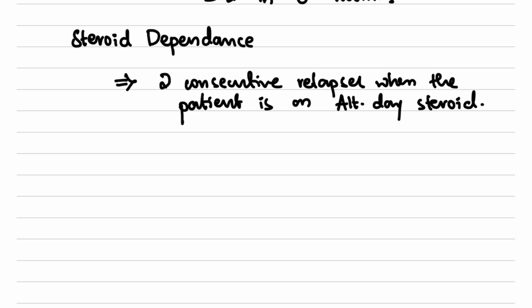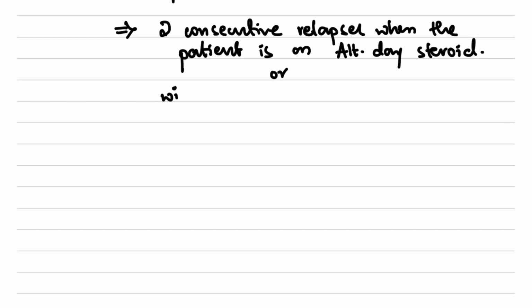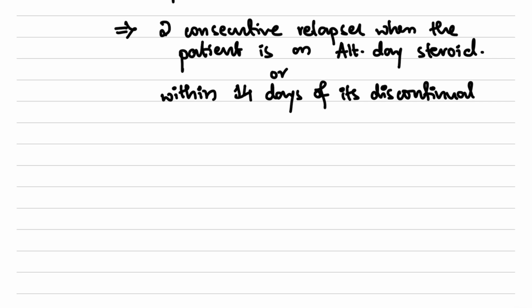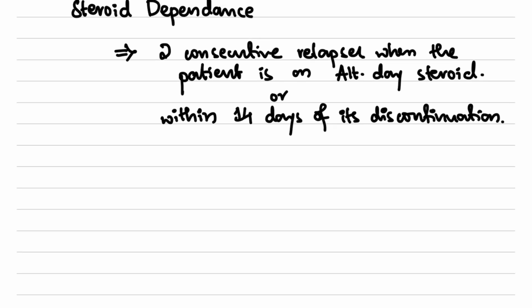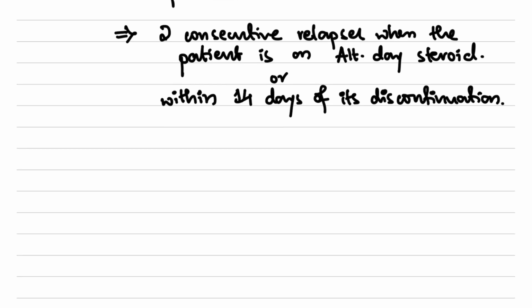Or we have another definition: within 14 days of its discontinuation. So this is the definition of steroid dependence. The patient is having more than or equal to 2 consecutive relapses when on alternate day steroid therapy, or within 14 days of the steroid discontinuation.